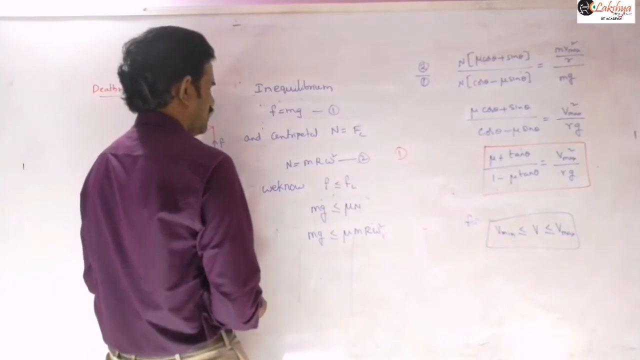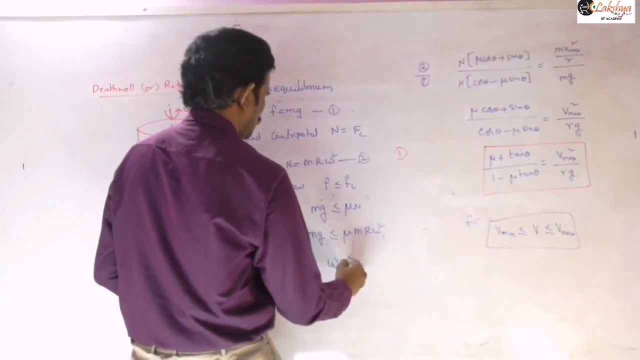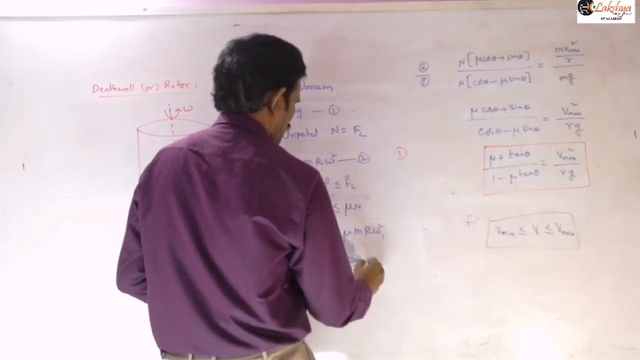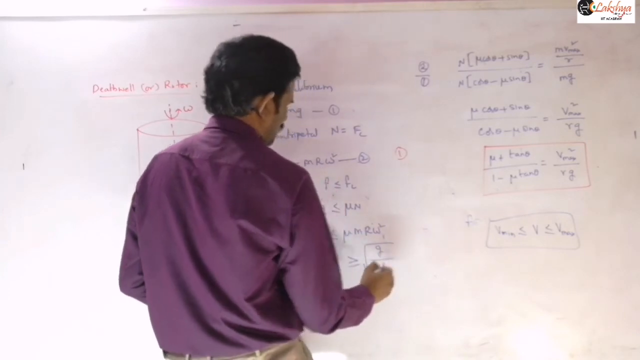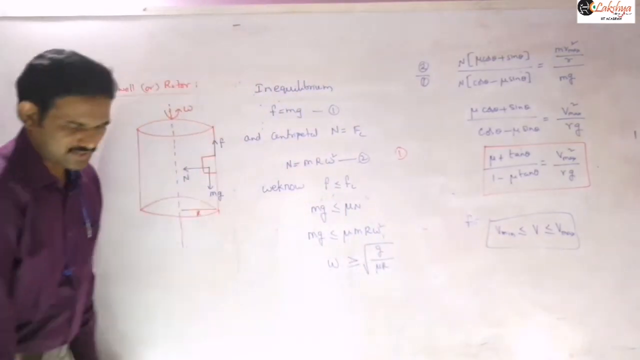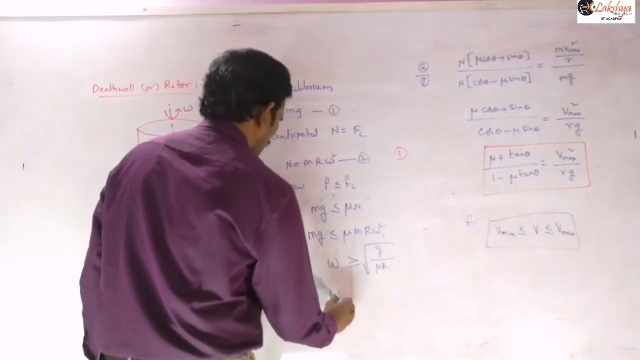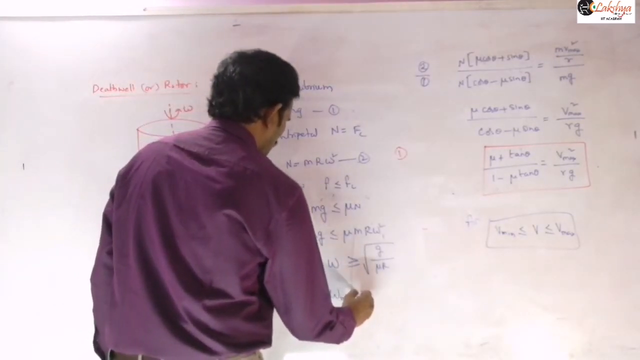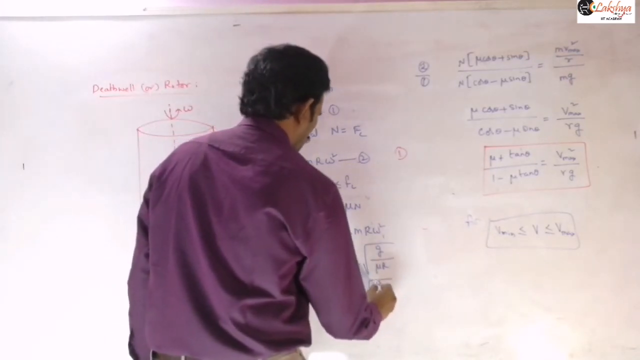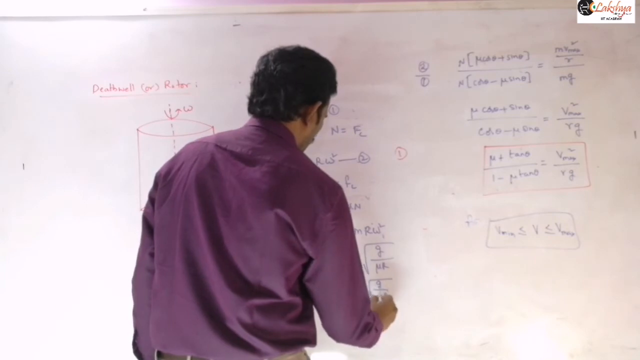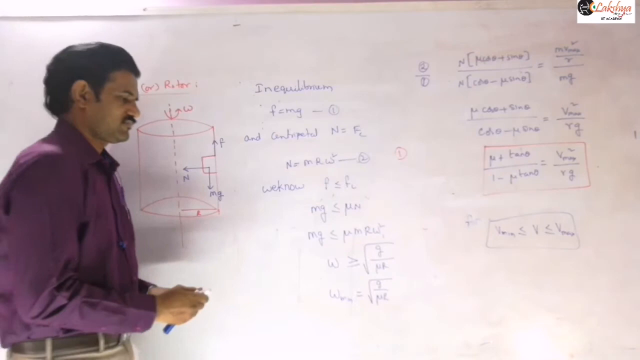And so therefore omega is greater than or equal to under root of g by mu r, right? And therefore the minimum angular velocity required we can write as omega minimum is equal to under root of g by mu r. So that is our minimum angular velocity required there.